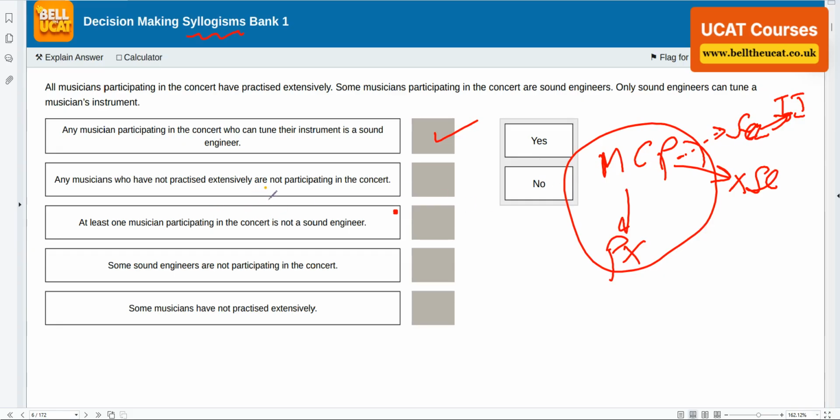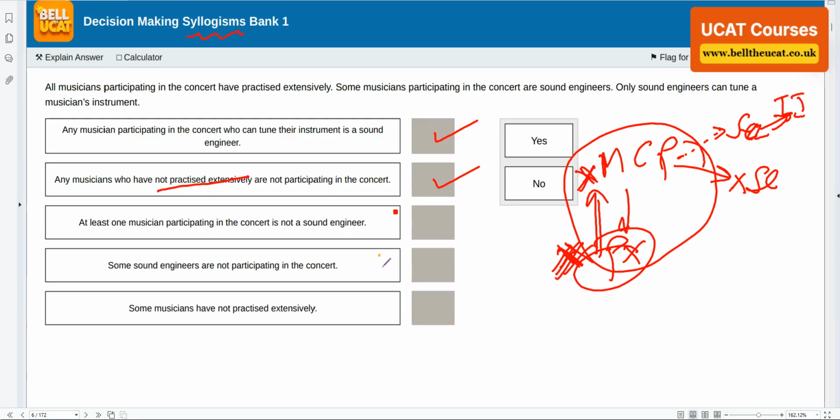Any musicians who have not practiced extensively. Second rule to remember: this is a no. You can only go against the arrow if there are two negations. So if I've got not practiced extensively, I can go back only if the outcome, practiced extensively, is negated, and therefore the start, the source, would also be negated. Then I can go backwards, so it is true. Not practiced means they would not be part of the concert.